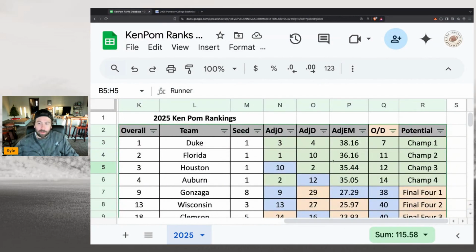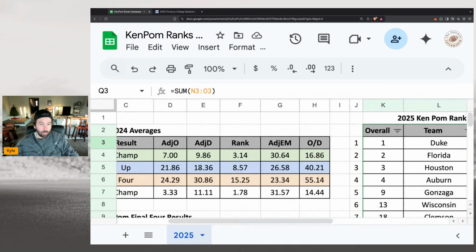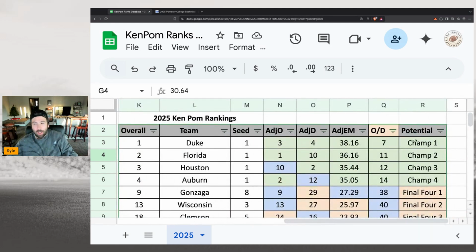And you can see here, I've identified 4 teams that are potential champions. Now, Duke is the #1 overall ranked team. They are 3rd in offense, 4th in defense. They have an efficiency metric that's above the chart. That's more than what we require for them to be the champion. And they come in at 7. And again, my numbers that I require here were basically top 10 offense, defense, anything above 31, we'll call it, for adjusted efficiency margin, and then a 17 or under for that OD ranking. And they check all the boxes.